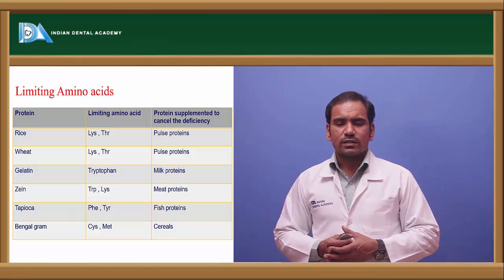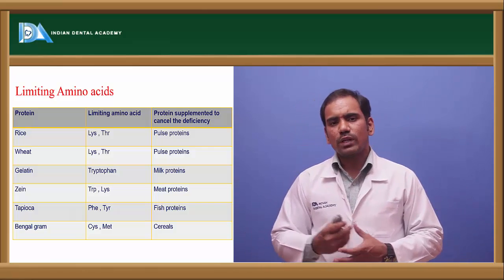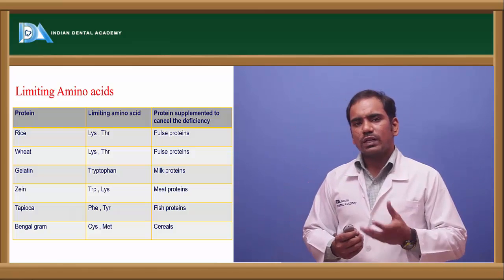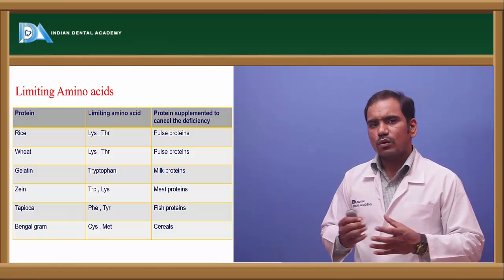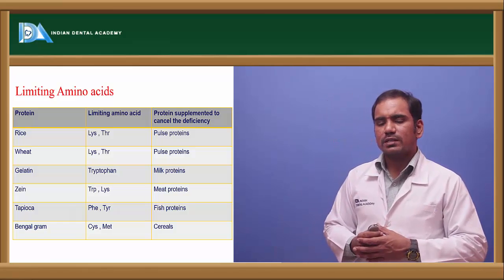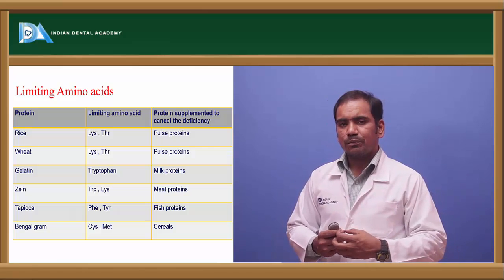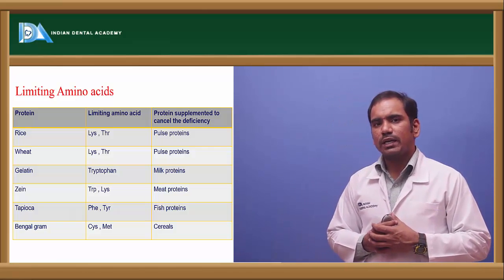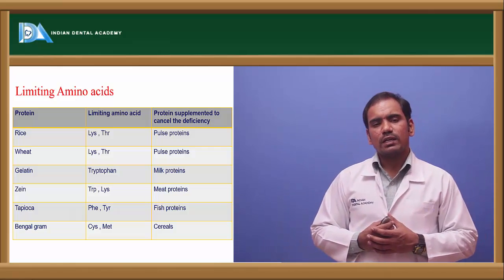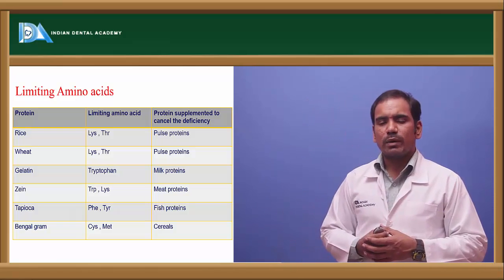So limiting amino acids. We discussed that proteins are the sources for the essential amino acids. There are some proteins which lack essential amino acids. When those proteins lack the essential amino acids, the amino acids which are deficient in the particular protein, we call them limiting amino acids. So when you take pulses, they lack methionine, and when you take cereals, they lack lysine. And this deficiency is overcome by mixed diet.